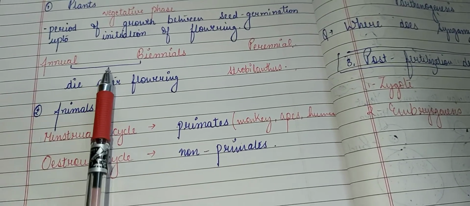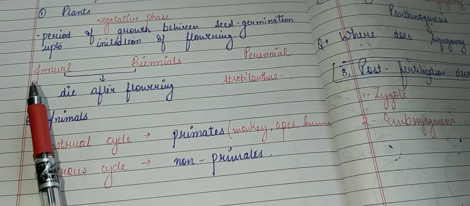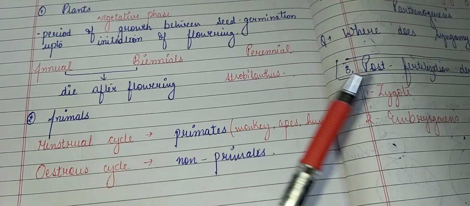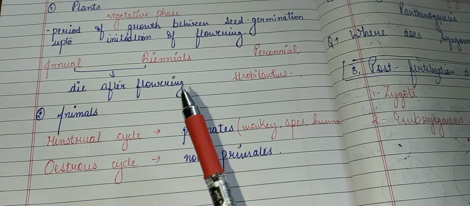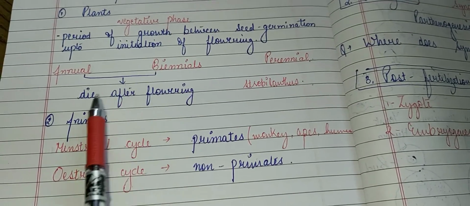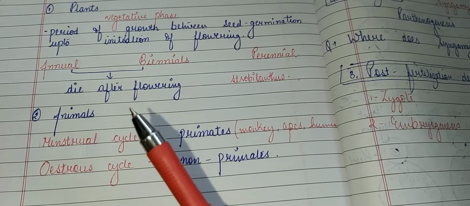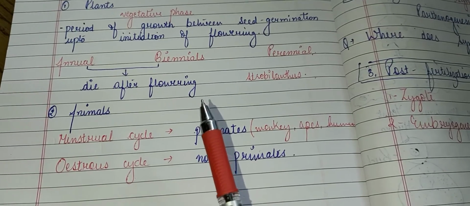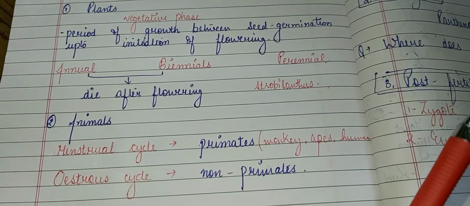Annual plants are those plants which start flowering at the end of the season, for example pea and wheat, while the biennial plants produce flowers in the second year of growth, like carrot, parsley, allium, etc. The common thing between these two types of plants is that they die after flowering. In these plants there is a clear-cut vegetative phase, reproductive phase, and senescent phase, because they die after flowering.